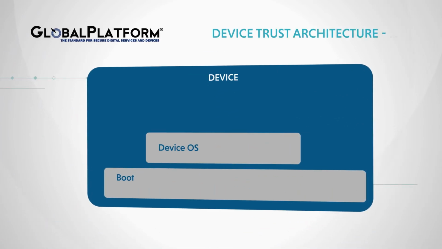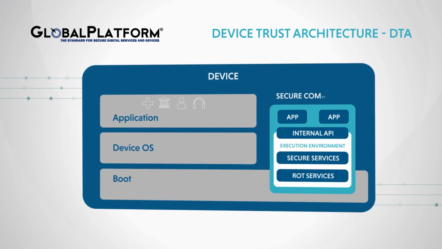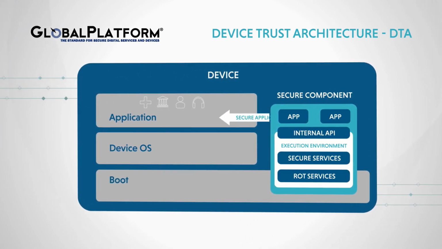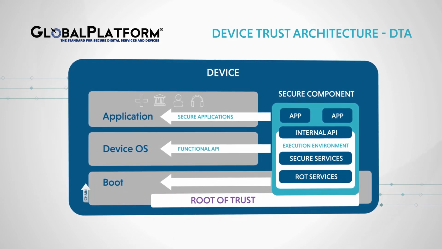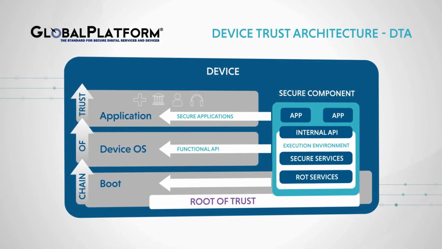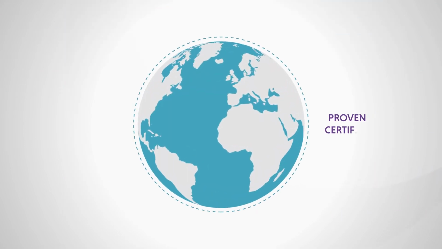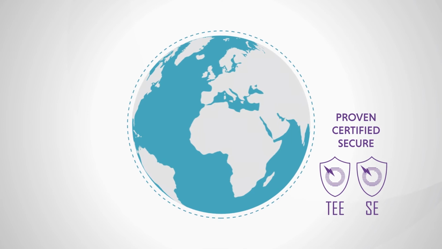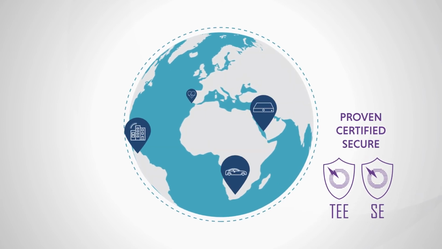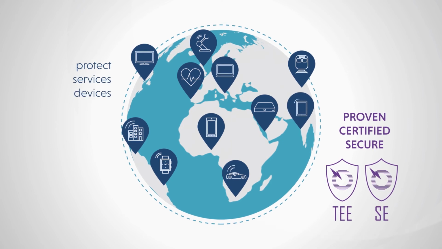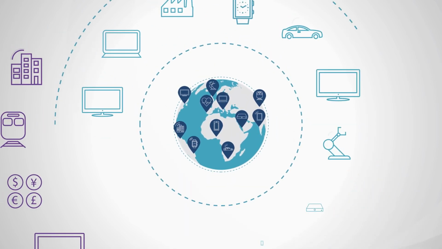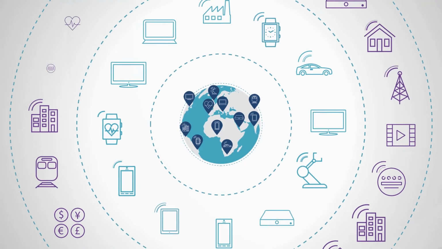Device Trust Architecture is a security by design framework designed to give device manufacturers a flexible approach to seamless interaction with other stakeholders when deploying digital devices. It demonstrates how internationally proven certified secure component technology can be used by IoT device manufacturers to protect all digital services and devices, from smart TVs to connected factory equipment.